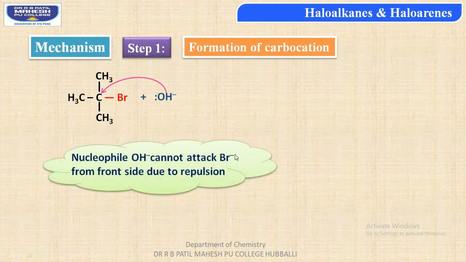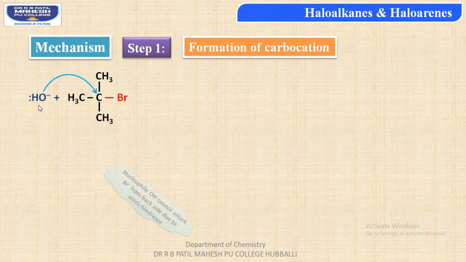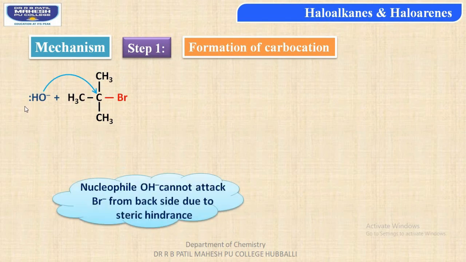Nucleophile OH minus cannot attack the bromide anion from front side due to repulsion, due to the repulsion between both the negatively charged nucleophiles OH minus and Br minus. Thus, student, OH minus would be attacking from behind the molecule.